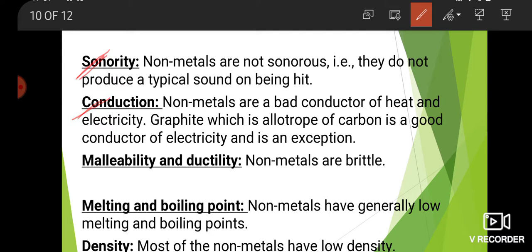Non-metals are bad conductors of heat and electricity. Graphite, which is an allotrope of carbon, is a good conductor of electricity and is an exception.